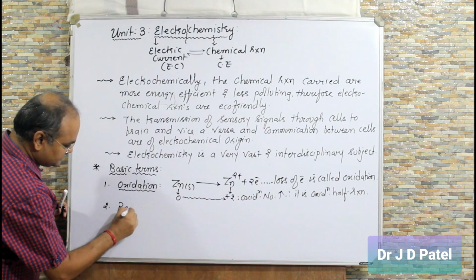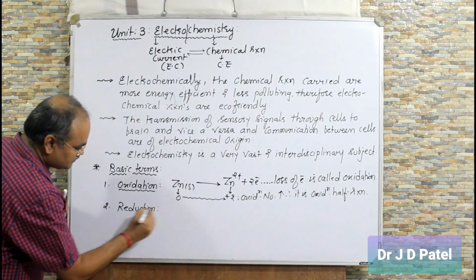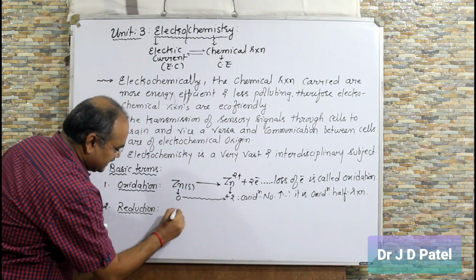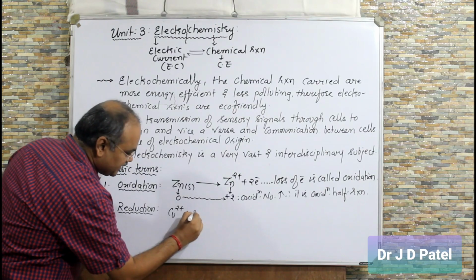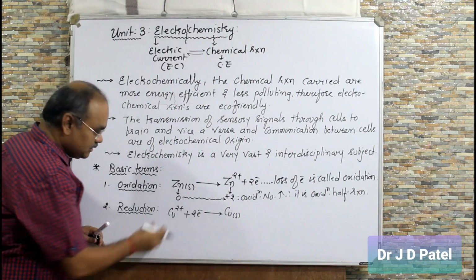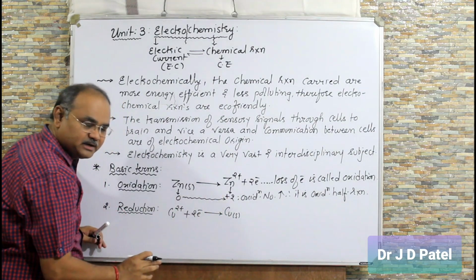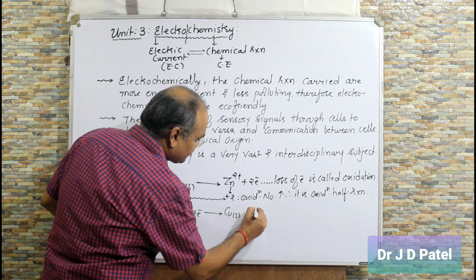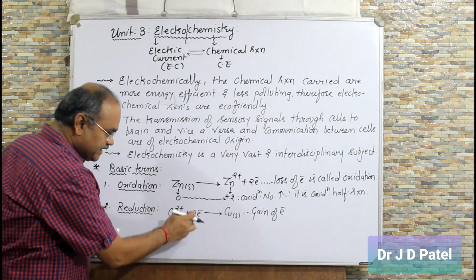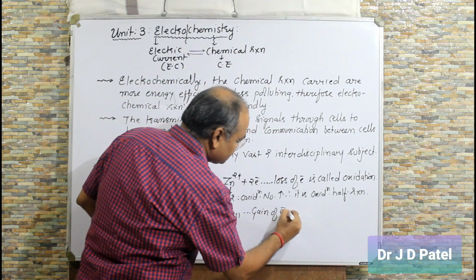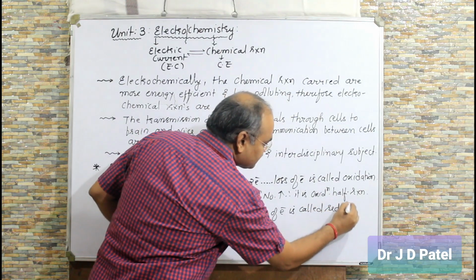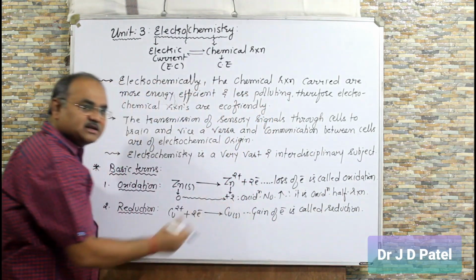Second, reduction. Right? In this you can write metal ion Cu plus 2 takes 2 electrons and gets deposited as neutral metal. Plus 2 minus 2, it will be 0. Right? So here gain of electron takes place. Cu plus 2 gains 2 electrons. So gain of electron is called reduction reaction. Yeah, reduction half reaction.